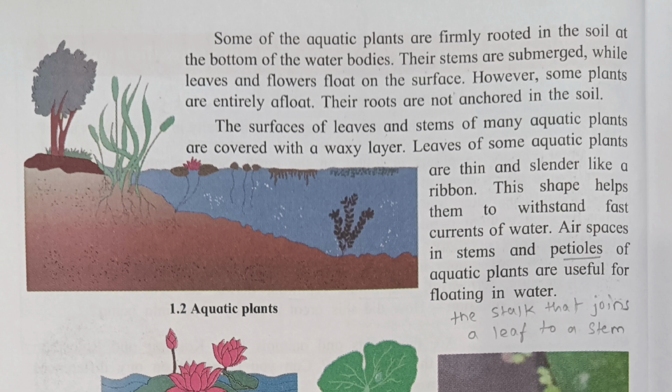The surface of leaves and stem of many aquatic plants are covered with a waxy layer. Leaves of some aquatic plants are thin and slender, like a ribbon. This shape helps them to withstand fast current of water. Air spaces in stems and petioles of the aquatic plant are useful for floating in water. Petioles mean the stalk that joins a leaf to a stem.